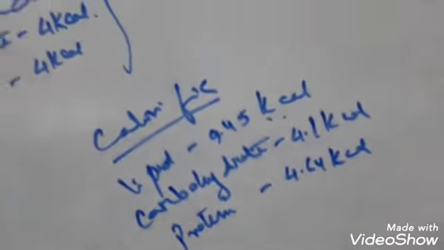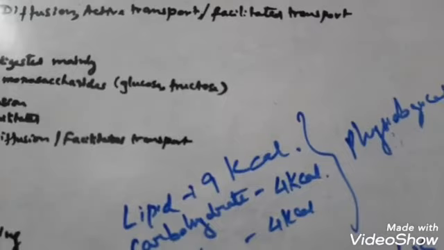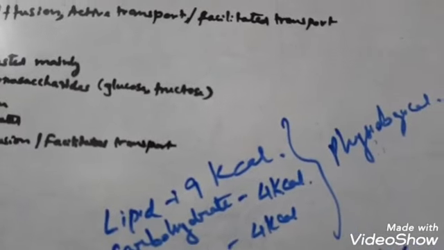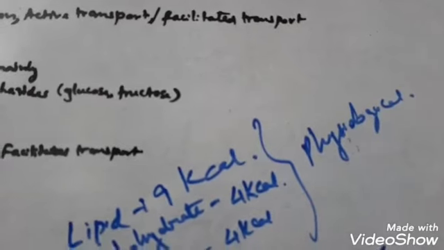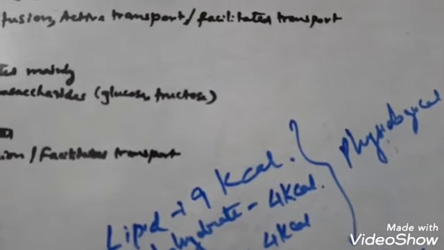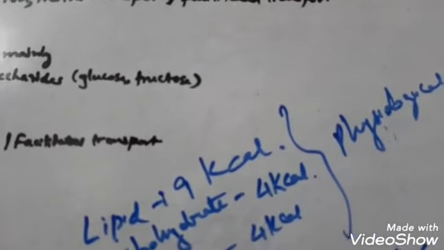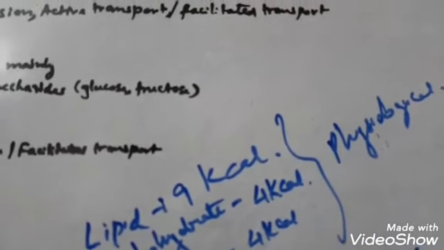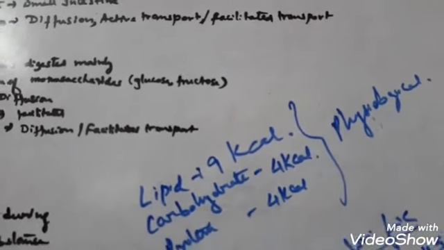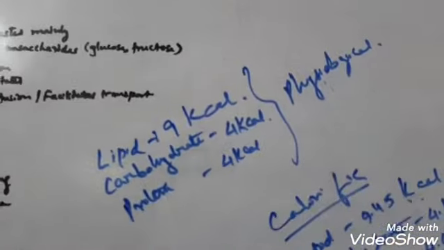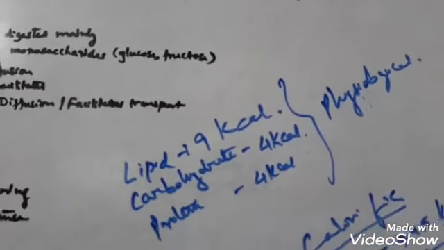So these are the calorific value and these are the physiological calorific value. So I hope you understood about the calorific value and the physiological calorific value. Okay. Now see, I was talking about the calorific value where I mentioned a word, bomb calorimeter. That is the amount of energy liberated during complete oxidation of 1 gram of substance in a bomb calorimeter. That means it is not oxidized in the body cell. We are measuring it in the bomb calorimeter. But here physiological value is the amount of energy produced in the body cells.